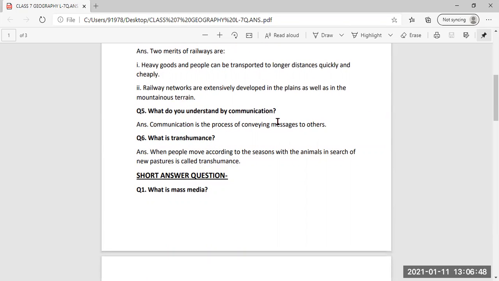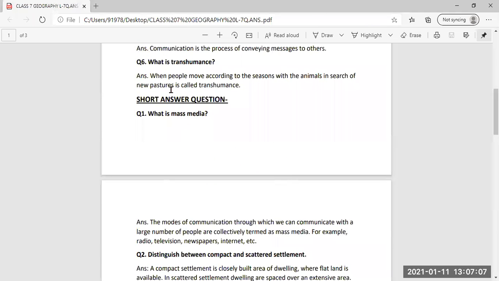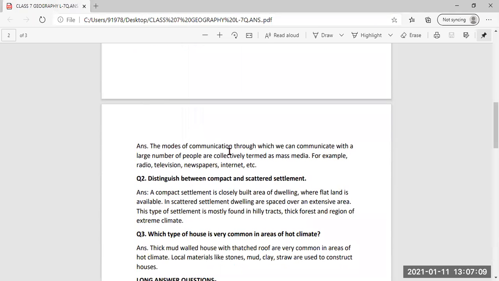Now, what do you understand by communication? Communication is the process of conveying messages to others. To convey, to give a message to others is a communication system. Now, what is transhumance? When people move according to the season with animals in search of new pastures, it is called transhumance. Then short questions, three short questions I have given you.